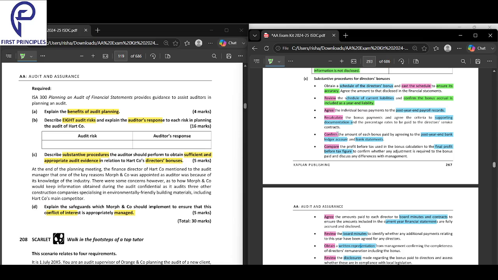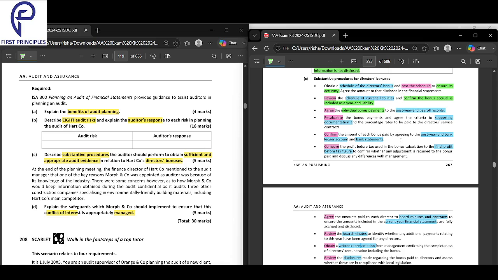Well, first thing. Second, agree. What are you going to agree? Agree means just take two things and see if it's there in each. If it's there in one document, it should be there in the other document also. What do you want to agree? Individual bonus payment. Okay, I have the individual bonus payment in a book, but what am I agreeing it to? To the payroll records, the book in which whatever you pay to employees, you write it down.